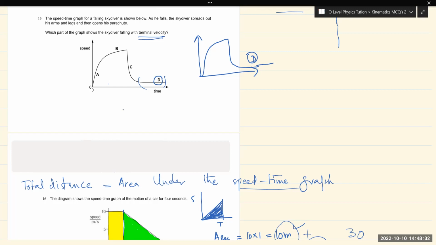When the speed of the paratrooper decreases and the air resistance is balanced by the weight of the paratrooper, at this point he has achieved the terminal velocity, which is a constant speed. So in the D region we have a terminal velocity, a constant region.